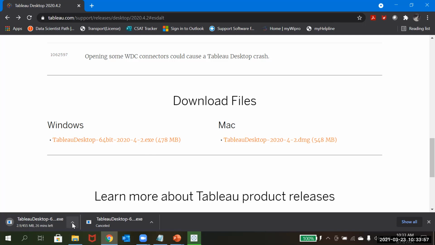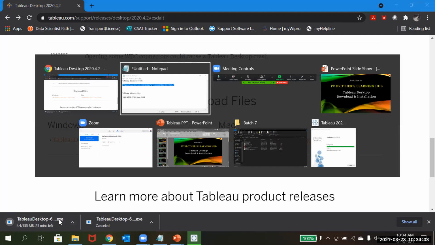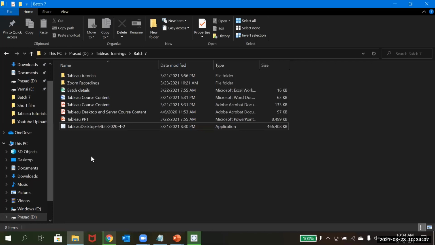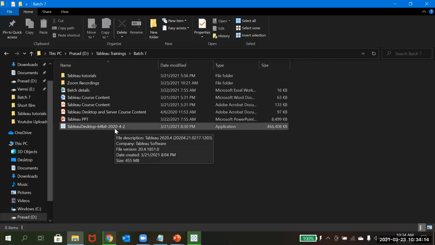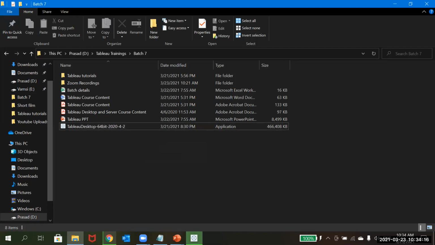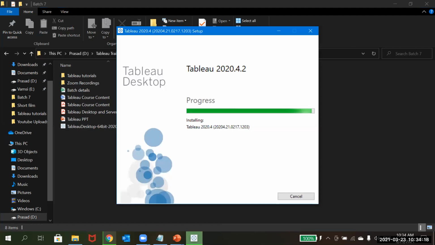I have already downloaded it and kept it in my system, so I'll go there. This is the version I have. You just need to double click on this, then you will get a pop-up and it will be installing.